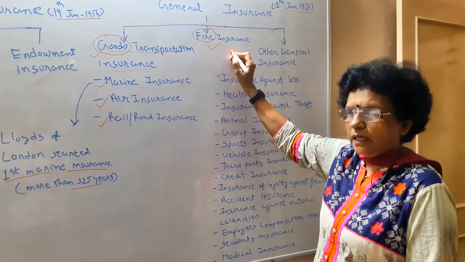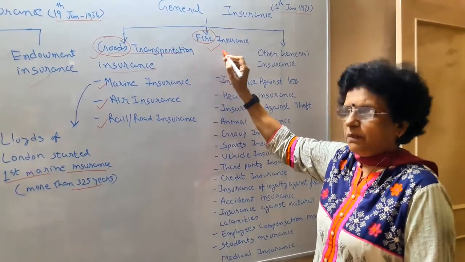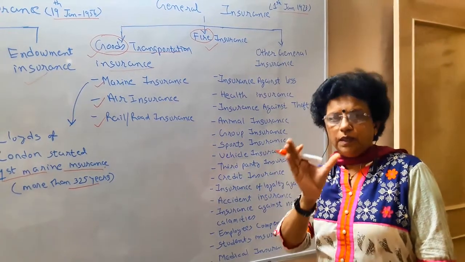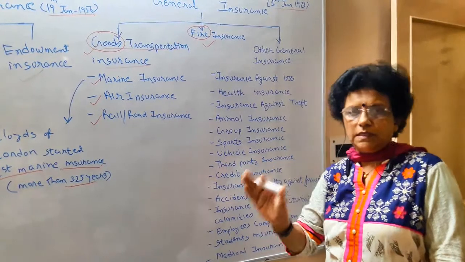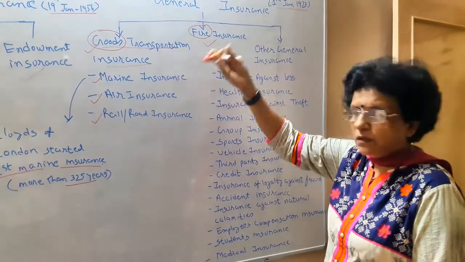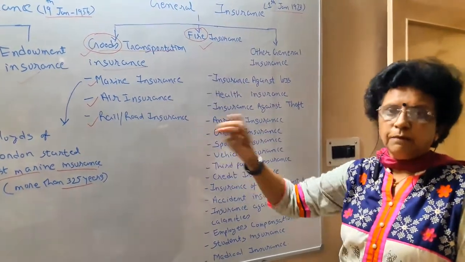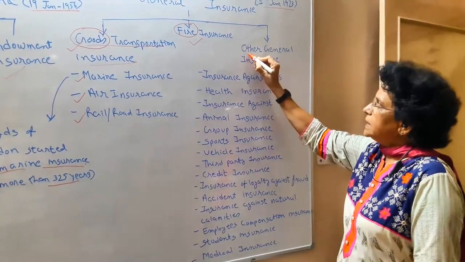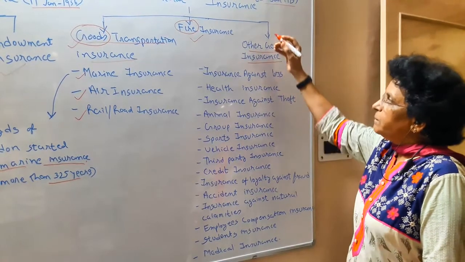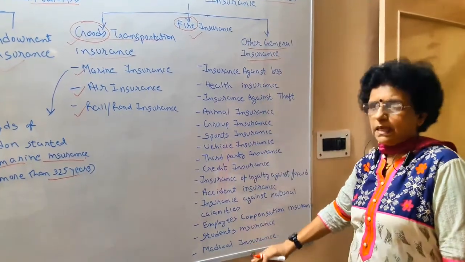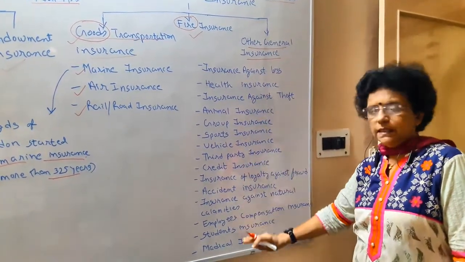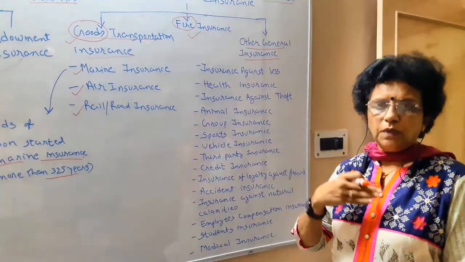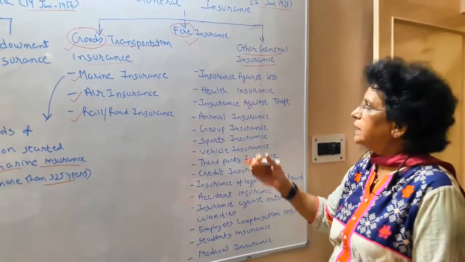Again, it is a 1 year insurance, and the premium you pay is forfeited if during that duration no fire occurred, no loss is there. It means you have to renew your policy for the next year if you want to get the benefit of insurance. The third is other general insurance. So many other insurances are available, and even this list is not complete.